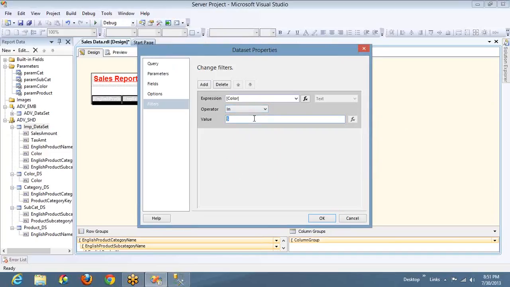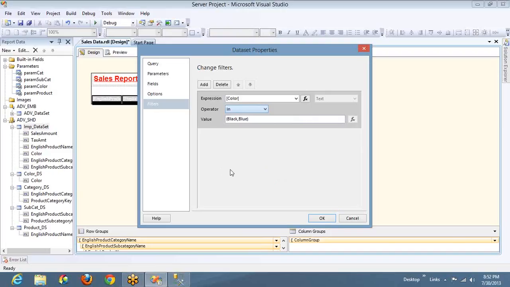I've never used in, so I think it will be something like black, comma, blue. I've never tried that. Let's try this in operator. Actually, this in may create a problem. And the between operator, you know, to check the dates between so and so, from this date to that date value. You know what the between operator will check: the starting date and ending date, if you give, it will check between these two dates.